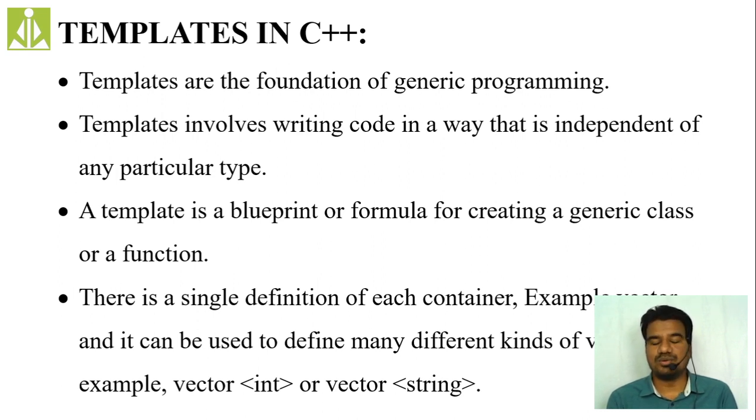So quickly we'll get into the examples, and there we will see how these templates can be implemented in C++ programming. As we said, a template is a blueprint or a formula for creating a generic class or a generic function. Generic means independent of the type. So we are not going to follow any type. Simply we make our code independent to the type.